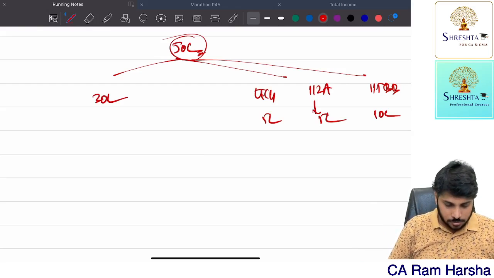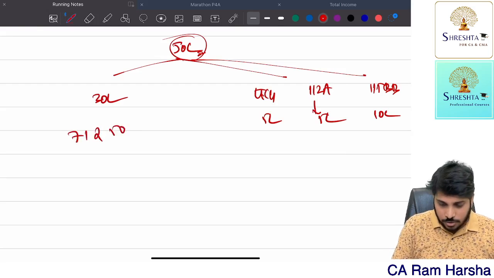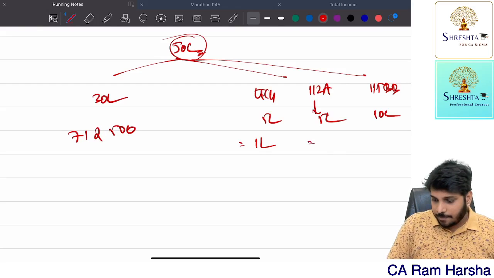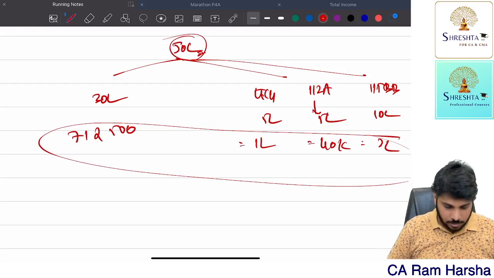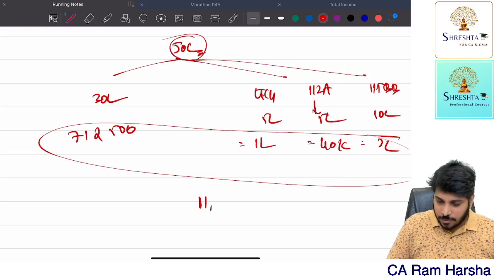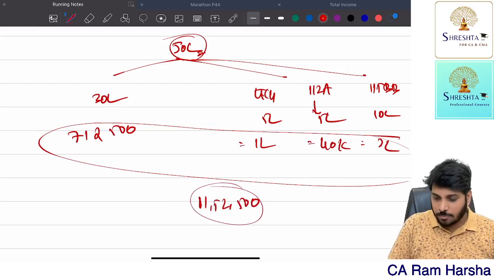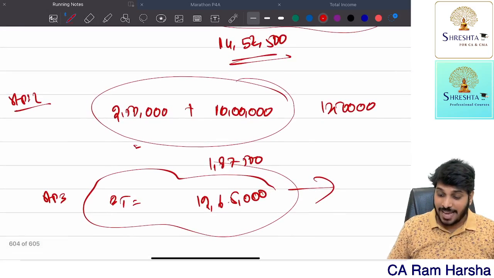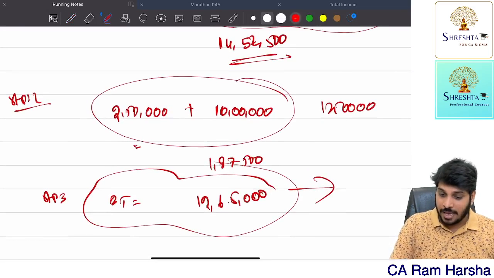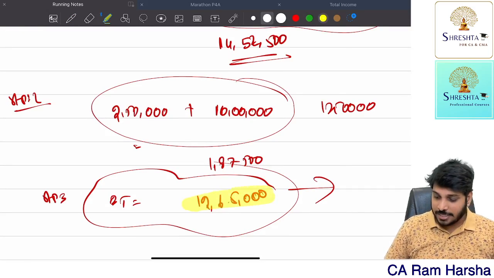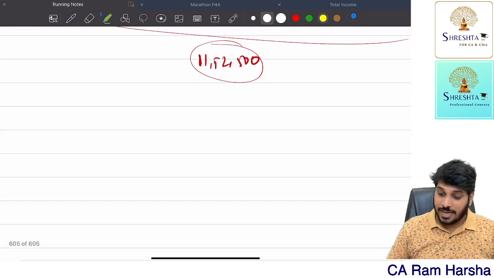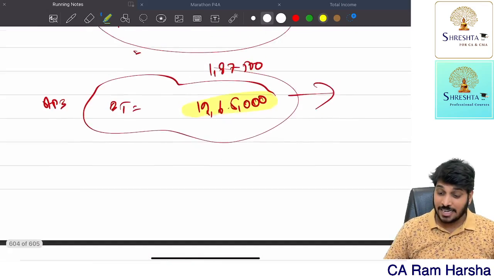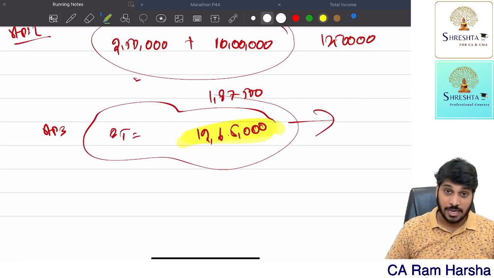So basic tax will be 7,12,500, 1,40,000, 3 lakh. Basic tax will be 11,52,500 normally. But you see, by applying aggregation concept, the basic tax amount is 12,65,000. Without aggregation concept, 11,52,500. Indirectly, department is collecting tax on agriculture income.